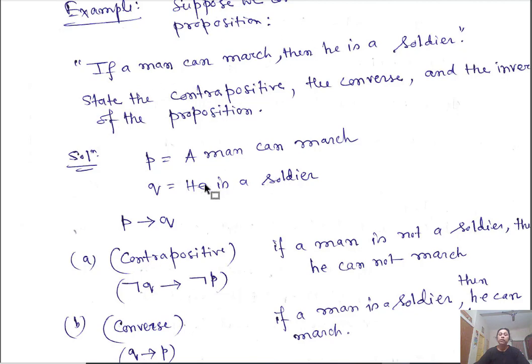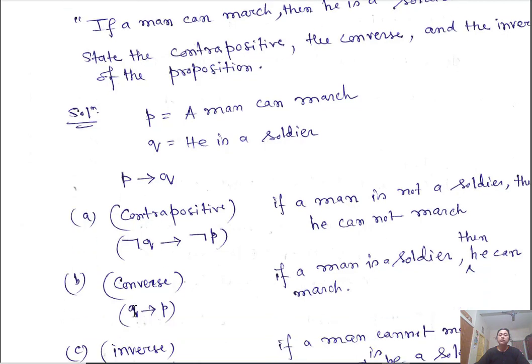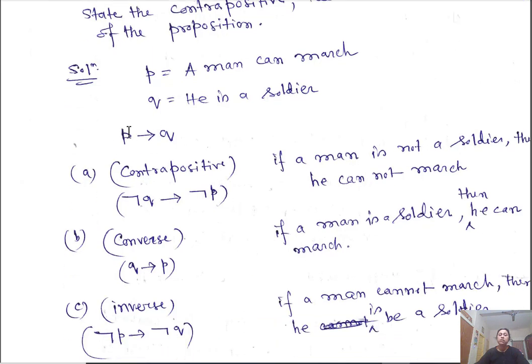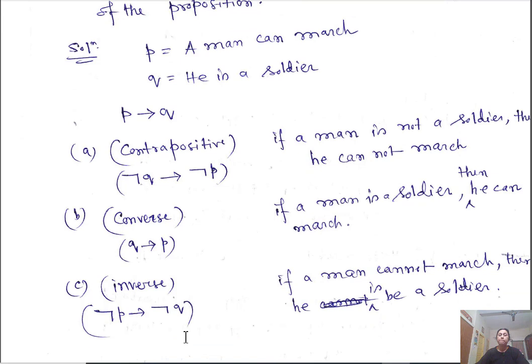So negation of Q will be: if a man is not a soldier, negation of P means then he cannot march. The converse statement is Q implies P. If a man is a soldier, then he can march. The inverse statement of this is negation of P implies negation of Q. So negation of P means if a man cannot march, then he is not a soldier.